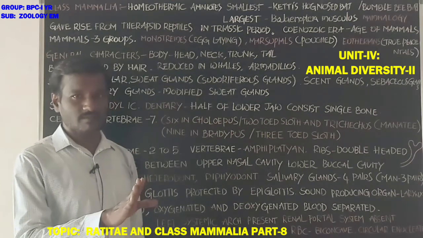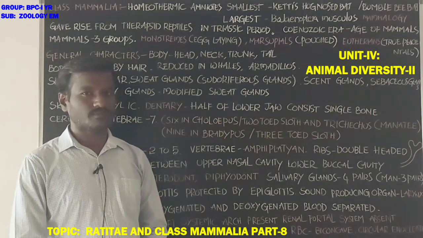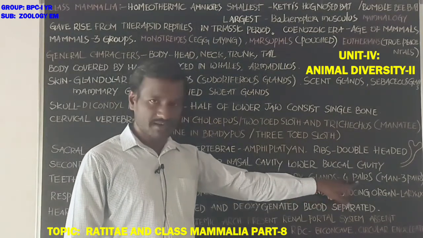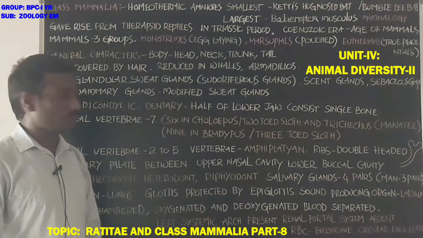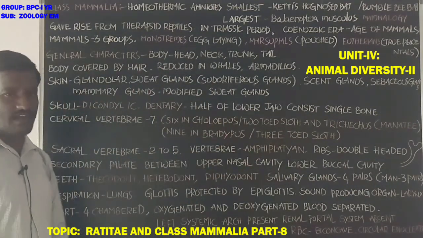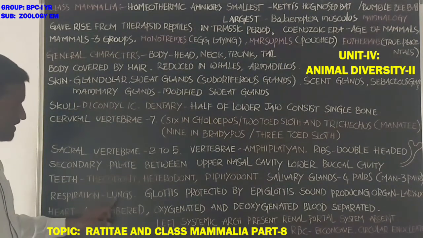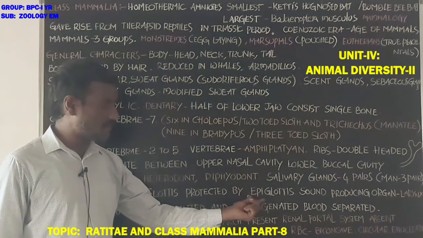Salivary glands are associated with the buccal cavity, the oral cavity. Salivary glands are 4 pairs, but man has 3 pairs of salivary glands. Respiration is by lungs. Glottis is protected by epiglottis.